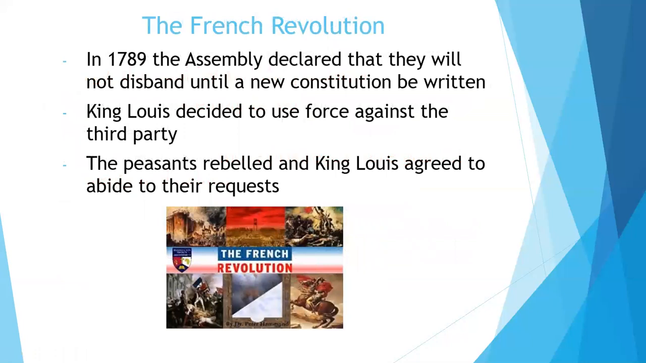So we can see here as well that in 1789, the Assembly declared that they will not disband until a new constitution was written. They were adamant, they were rebellious, but they were fighting for their right of equality. King Louis decided to use force against the third party. Who was the third party? The third party were the peasants, the poorer people. The peasants rebelled, and King Louis agreed to abide by their requests. They were very persistent in their rebellious actions, and this gave King Louis no other option but to abide by what they wanted.